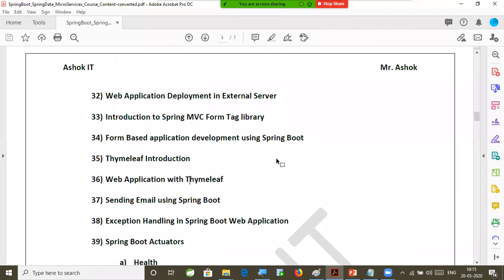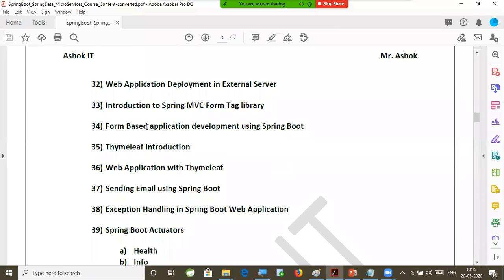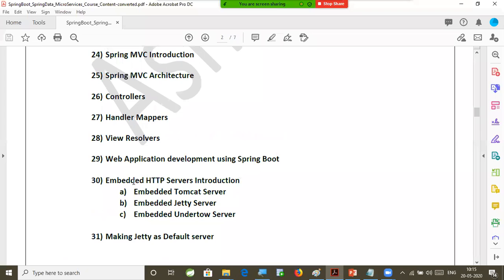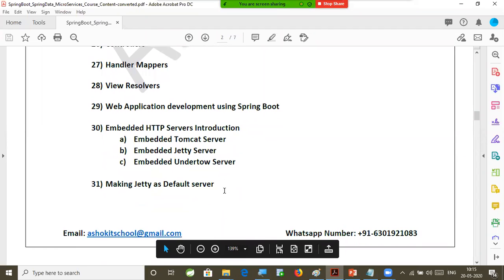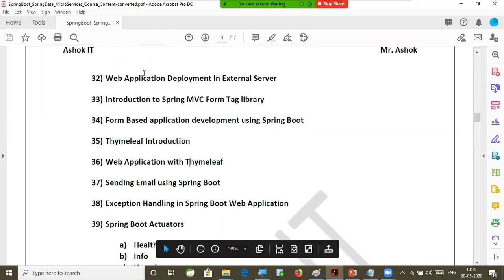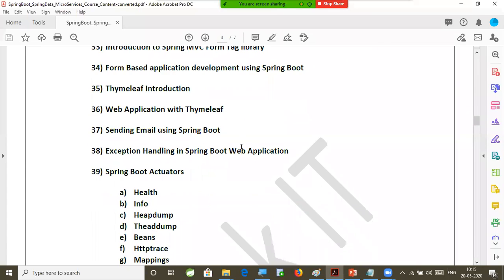Right. Now Boot. Here one more concept I forgot to write in the notepad, sir. How to use the embedded container in Boot, how to make Jetty the default server, and how to deploy the Boot web application to an external server, those also will be covered.